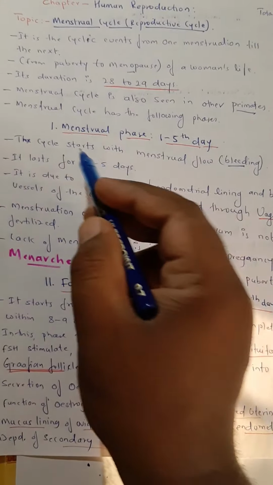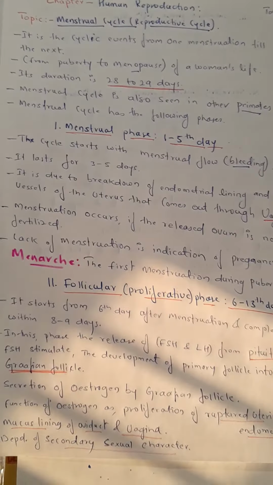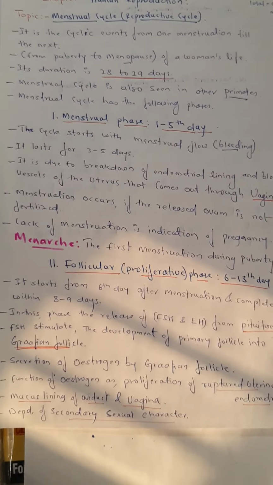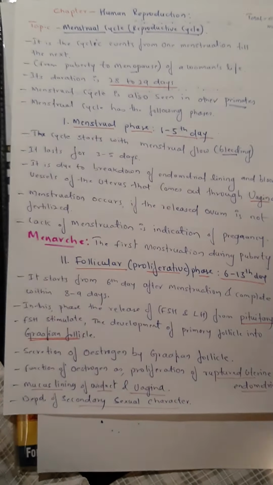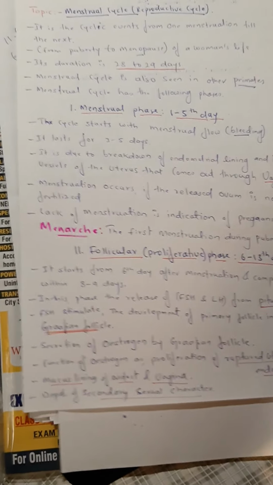This we consider as the menstrual phase, or nothing but the bleeding phase. What happens here in the female reproductive tract?